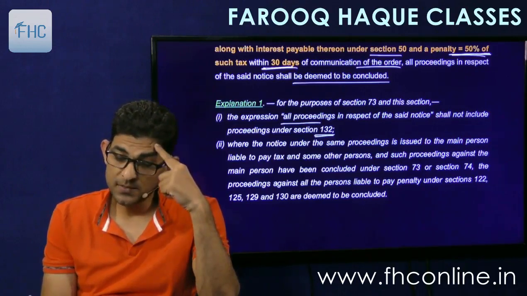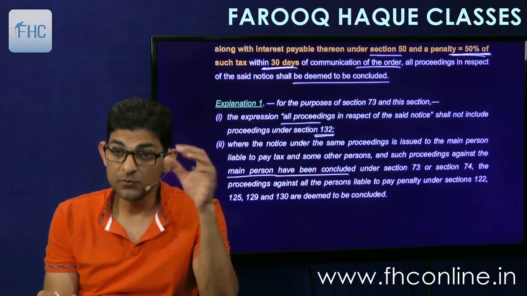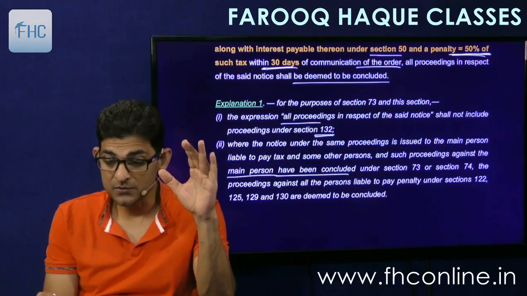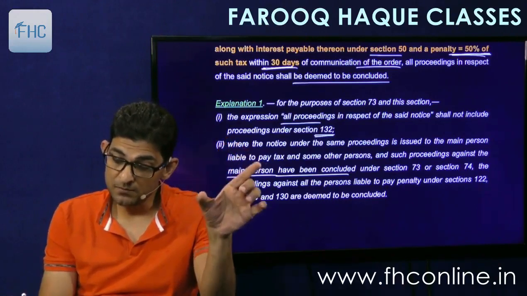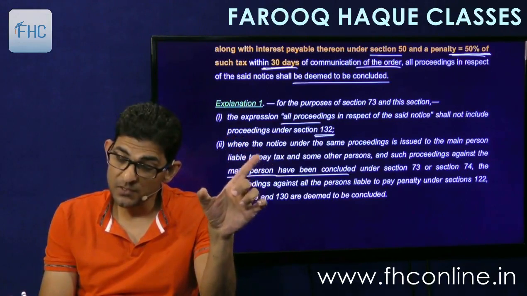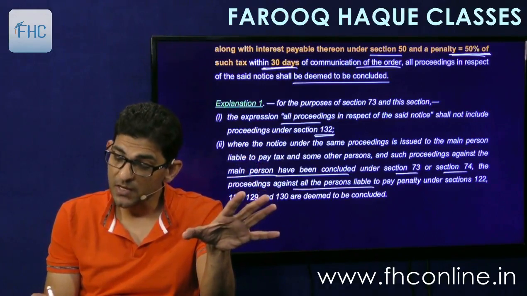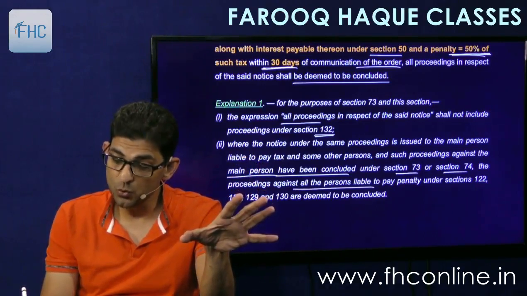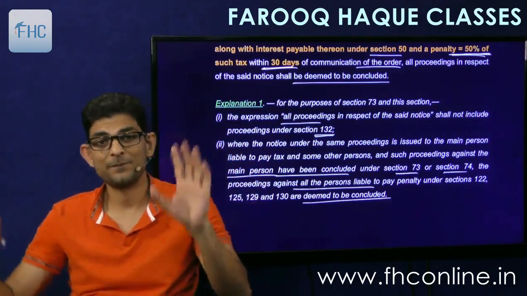And where the notice under the same proceeding is issued to the main person liable to pay tax and some other persons, and the proceedings against the main person have been concluded under 73 or 74, the proceedings against all the persons liable to pay penalty under section 122, 125, 129 and 130 are deemed to be concluded as well.